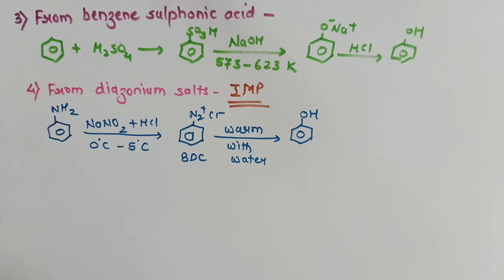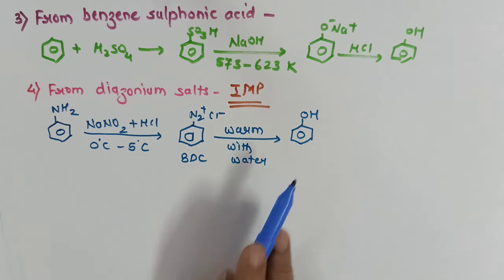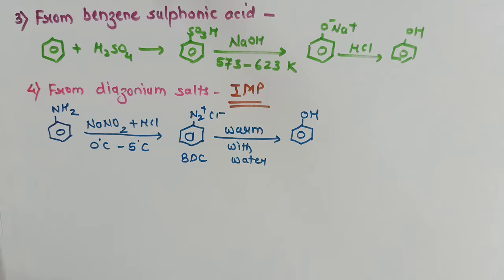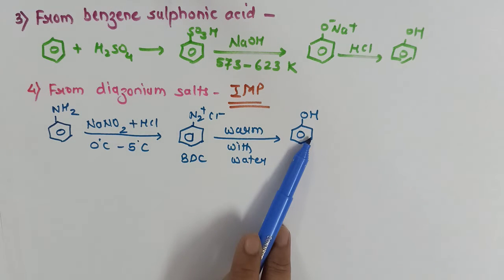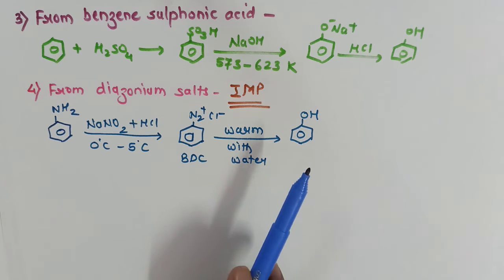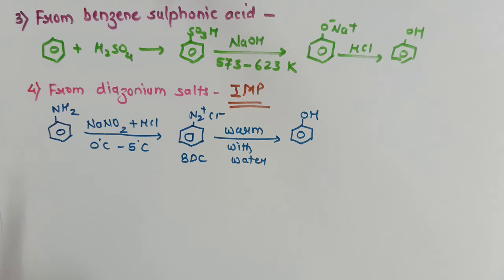Many times this question is repeated in the board exams, either in the form of conversions, or complete the reaction, or in the form of word problems: the conversion of 1 degree aromatic amine to phenol. So this was about the preparation methods. Now we are moving on to physical properties.